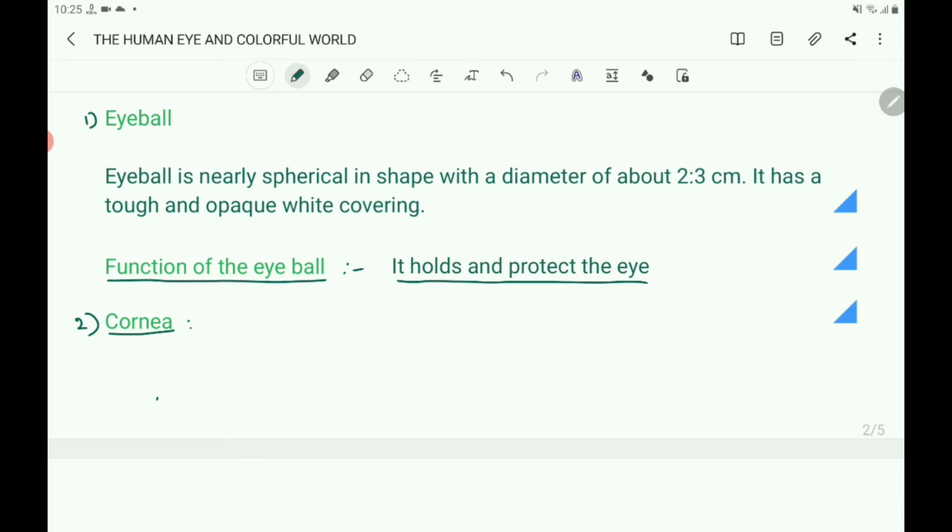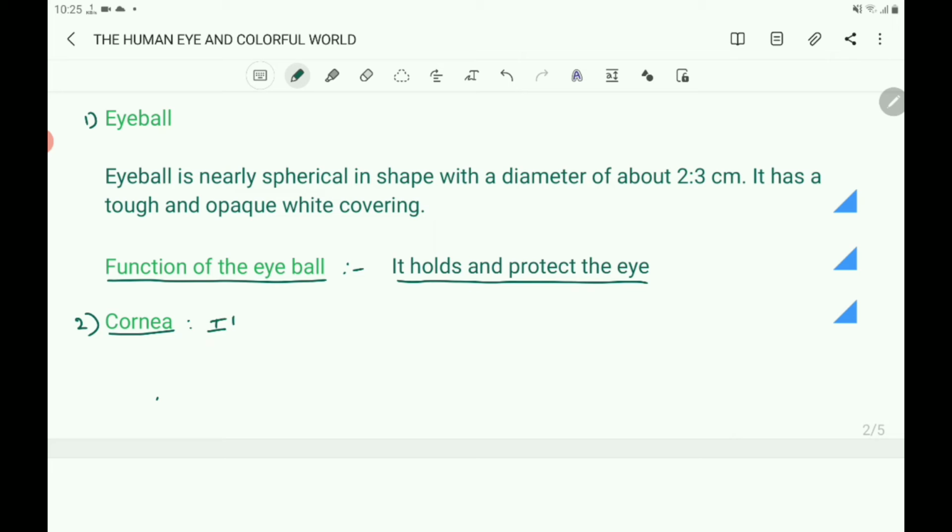Next, the second part, that is cornea. So what is that cornea? It is a thin membrane which covers the transparent bulge on the front portion of the eyeball. So what is cornea?